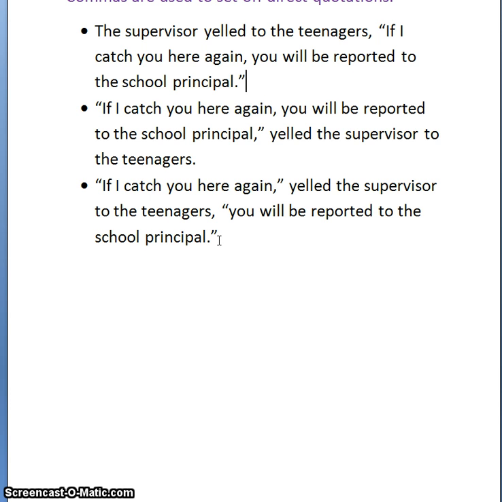Do you notice, because this is not two separate direct quotes, I split it up, the second part does not start with a capital Y. I'm just continuing it. Do you notice that I separated the speaker from both parts of the quote with commas? When it comes after the quote, the comma goes inside the quotation mark. I have my speaker, I have the comma, I open up my quote with the quotation mark, I end it, I place my period there, and I close it again with my quotation mark.